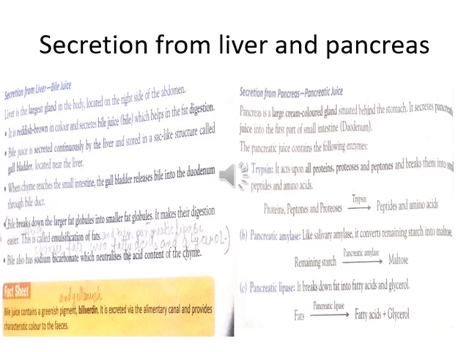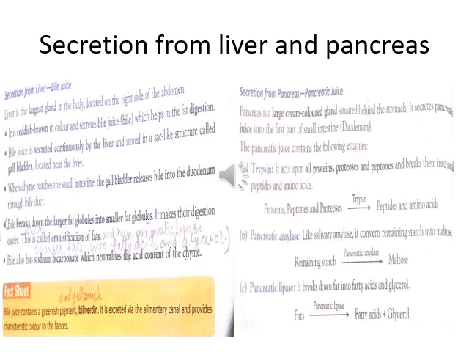Now the proteoses and peptones are further broken down with the help of trypsin, which breaks them down into peptides and amino acids. And now pancreatic amylase.